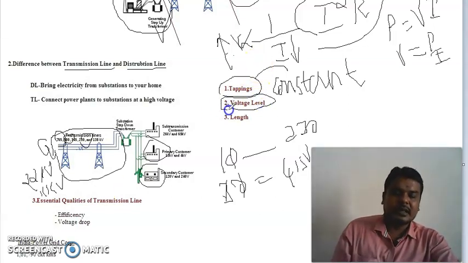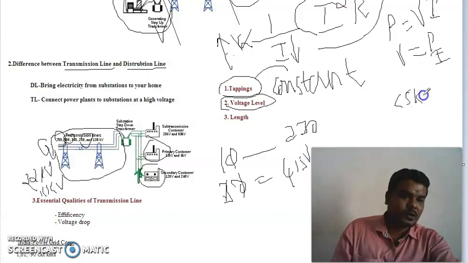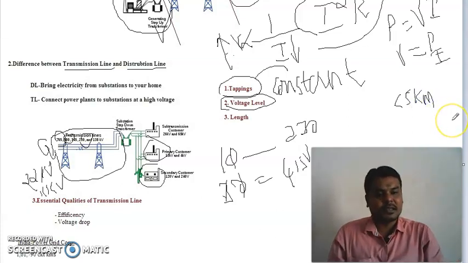On the distribution side, the length of distribution lines is restricted to less than 5 km. Maximum it is allowed to go up to 5 km, and it is lesser than 5 km. So the distance is very short, so we are not bothered about I square R loss. The operating voltage may or may not be higher; it doesn't matter on the distribution side.